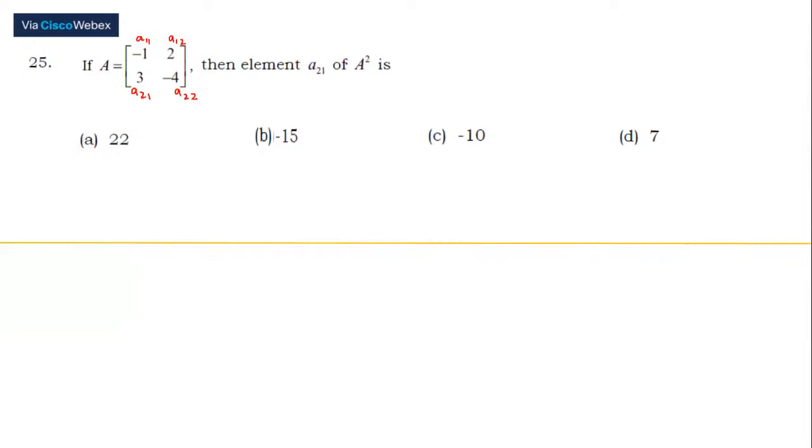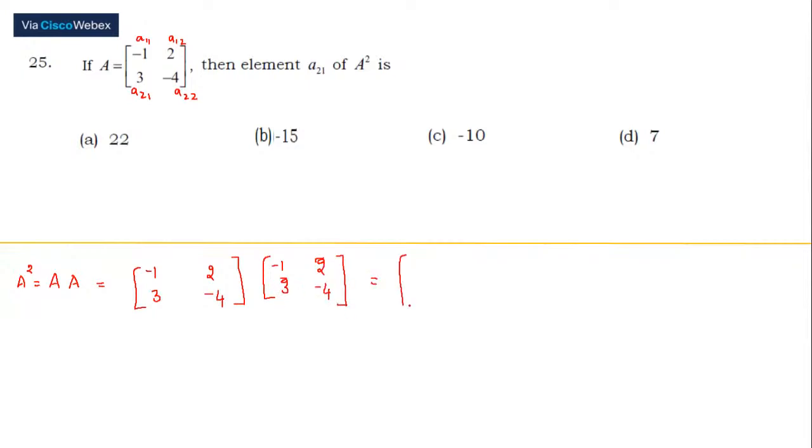Now you can go to the formula we used, but we should just find one element. So instead of using that formula, we'll go to the ordinary method. If we want A square, we have to multiply A twice, right? Minus 1, 2, 3, minus 4. And that should get multiplied again with minus 1, 2, 3, minus 4.